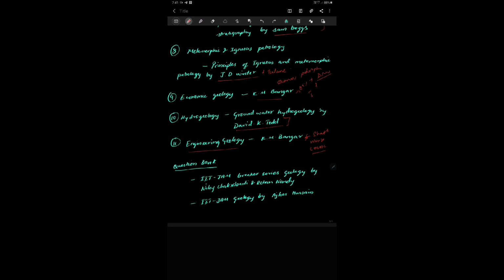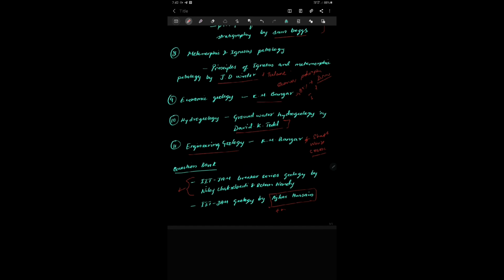And the next is the question bank, and these two question banks are really good, but I find Ajay Hussain has a lot of mistakes, but it gives you an idea of how the questions can be framed. And IIT JAM Breaker series, this book contains all the previous year IIT JAM questions with answers, so this is a really good book. But this doesn't contain answers of those long answer type questions, but that's fine. Now they're not even asking the long answer type questions.